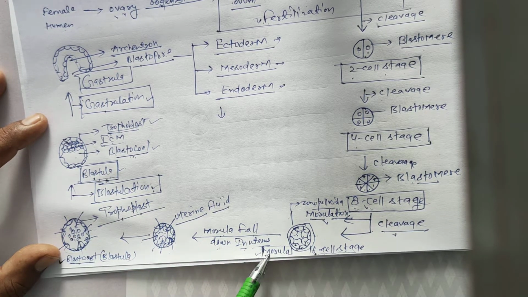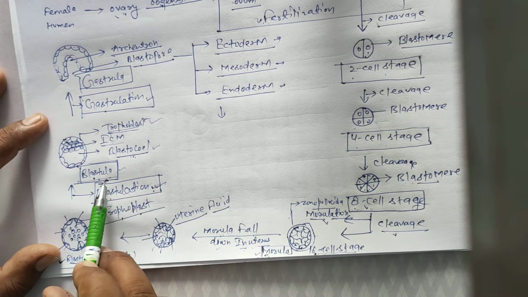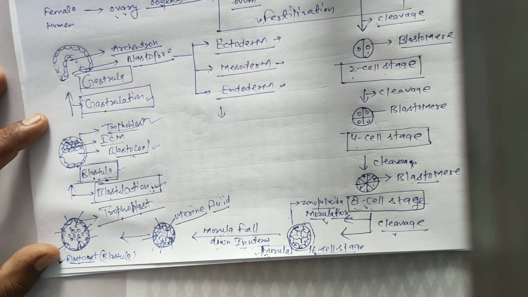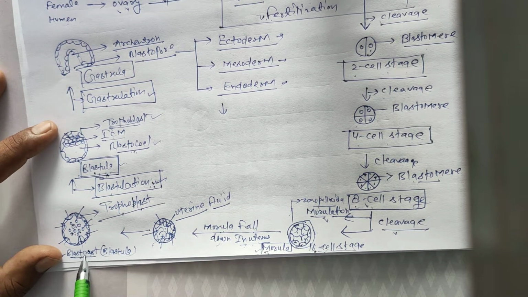So after morula, the next developing phase is blastula. Formation of blastula is called blastulation. The definition of blastulation is the formation of blastula from morula. Second, in humans or mammals, the blastula is the blastocyst.